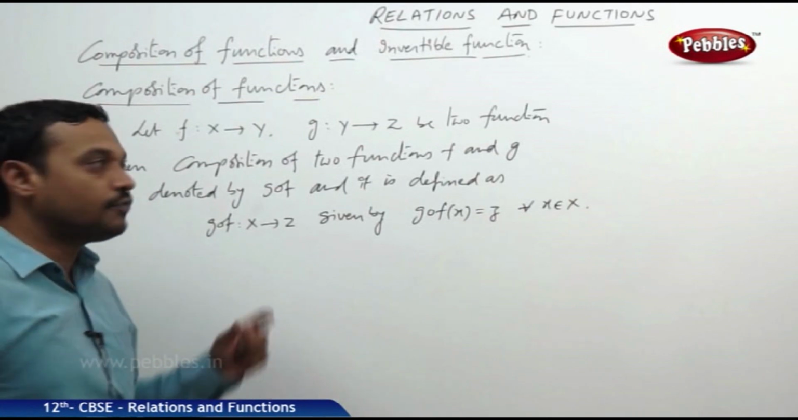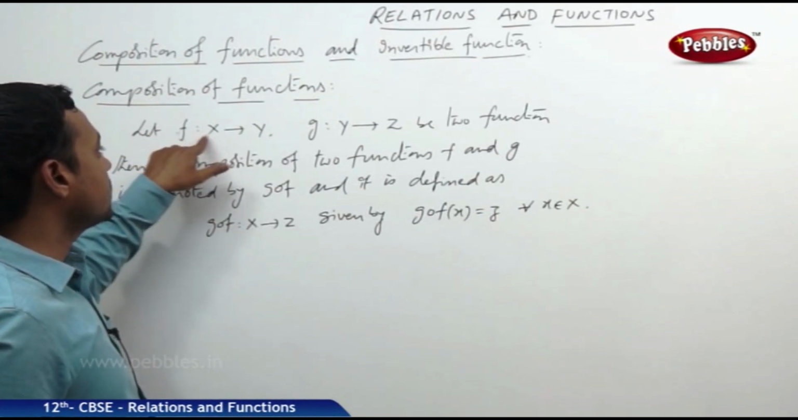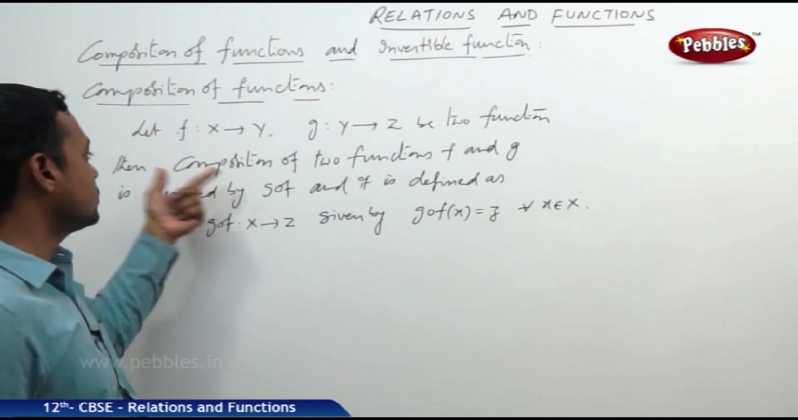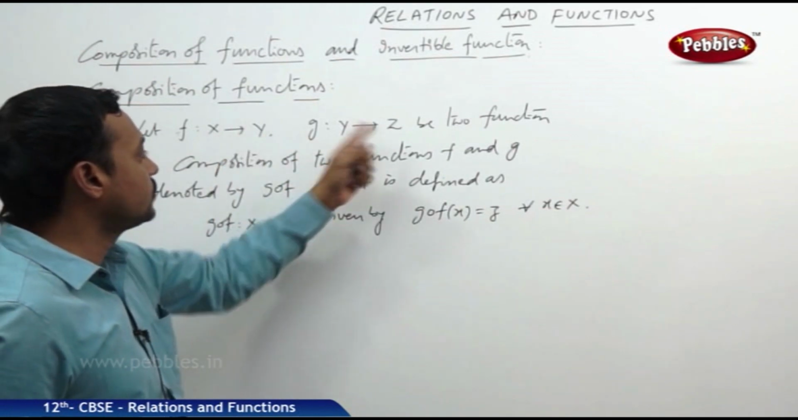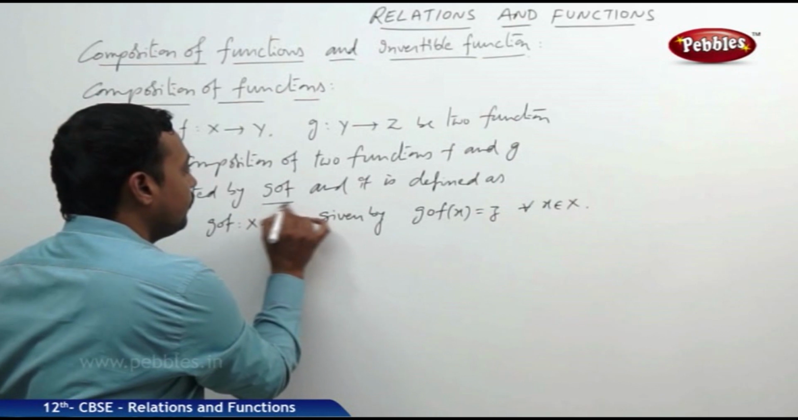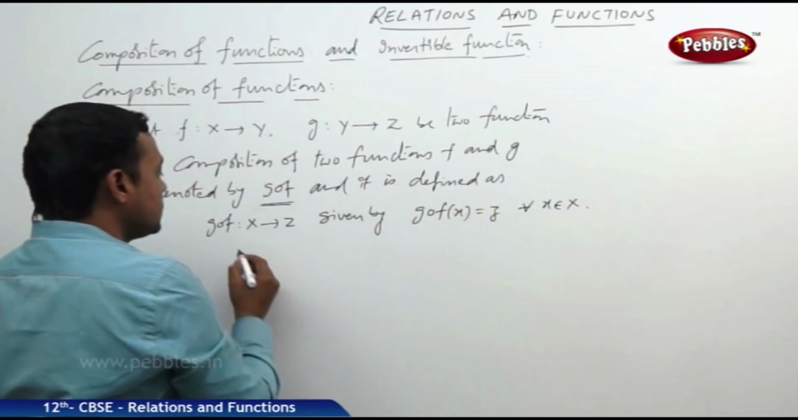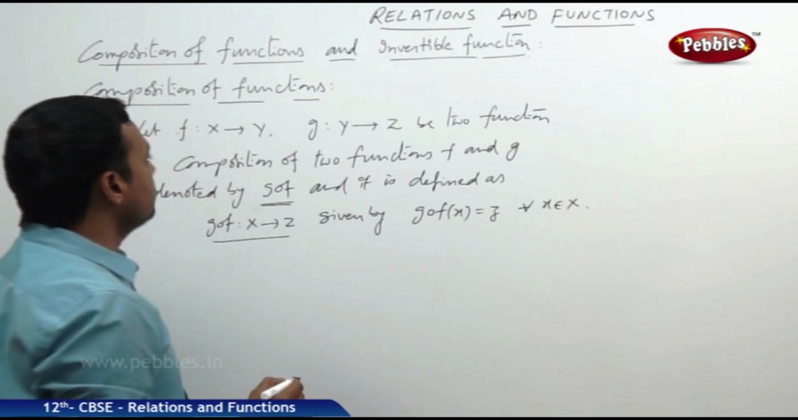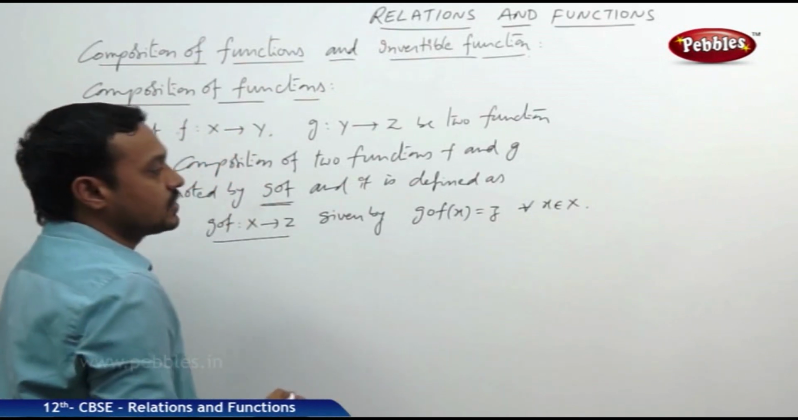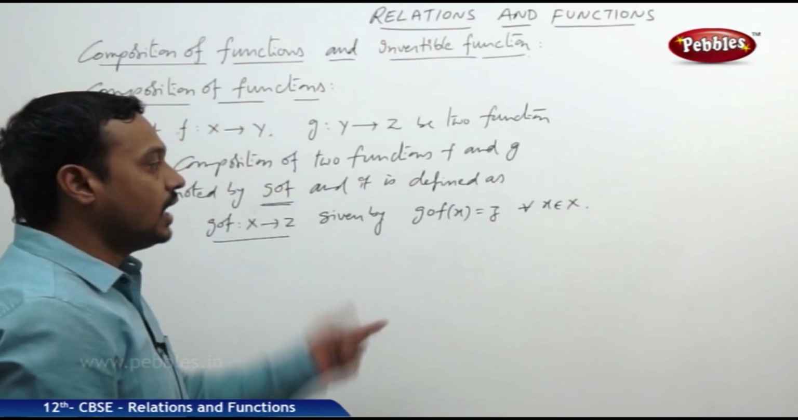Now this is the definition of composition of a function. Look, f maps X to Y, g maps Y to Z, two different functions. Then the composition of these two functions f and g is denoted by g circle f, and it is defined as g circle f maps X to Z, given by (g circle f)(x) = z for every x belonging to X.